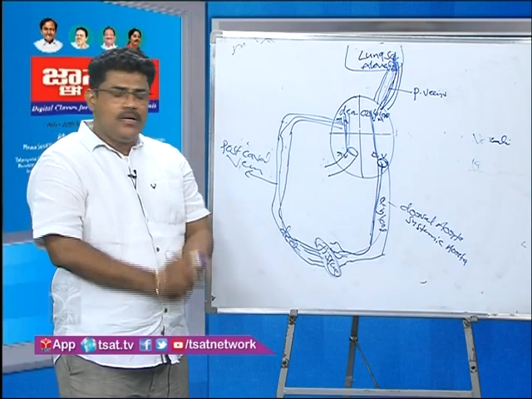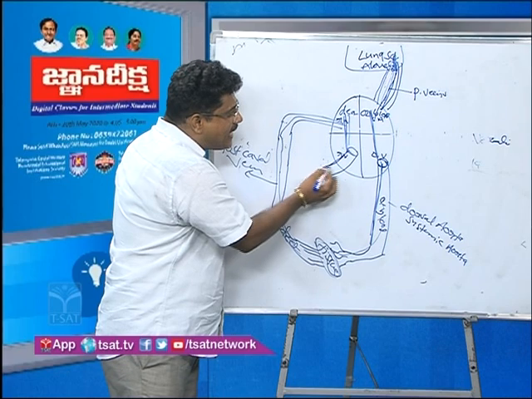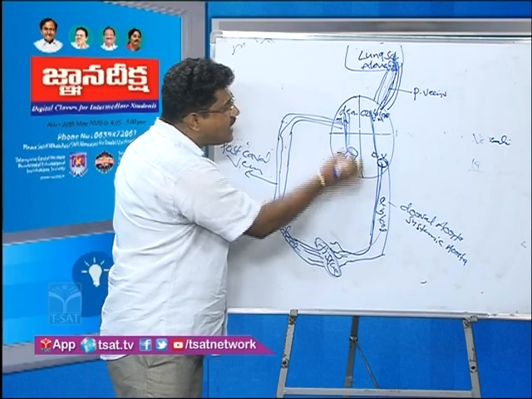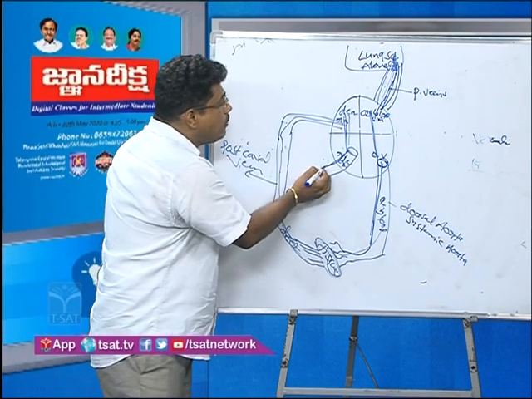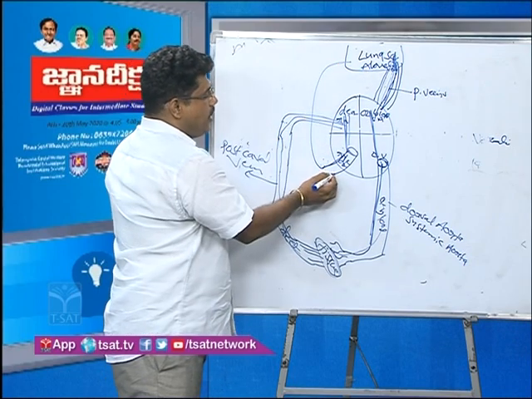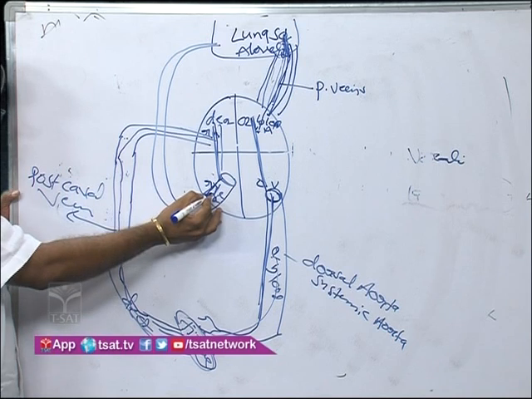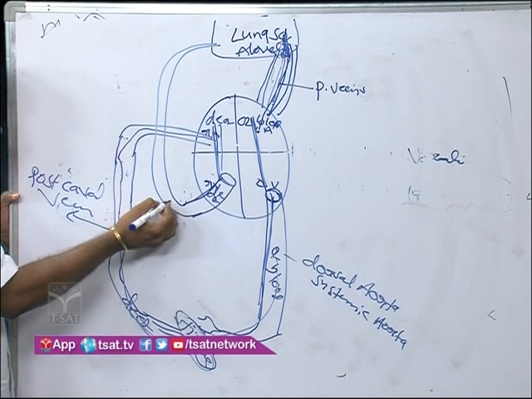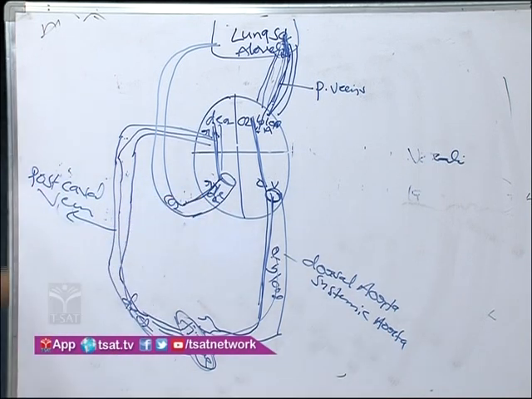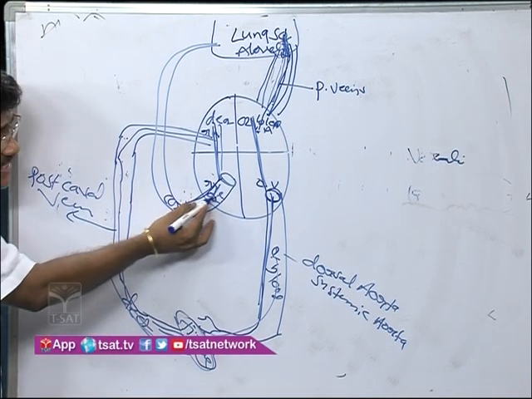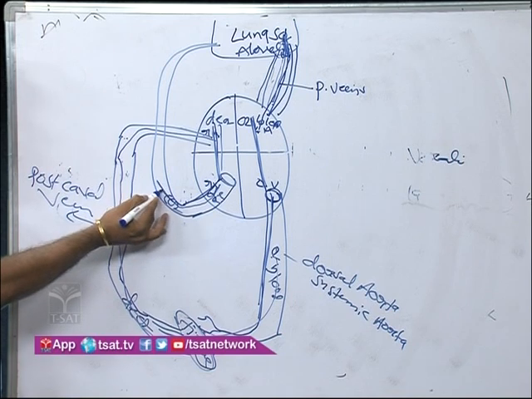This pulmonary aorta carries deoxygenated blood into the lungs. Deoxygenated blood means more carbon dioxide is present, and this carbon-dioxide-rich blood is transported by the post-caval vein.